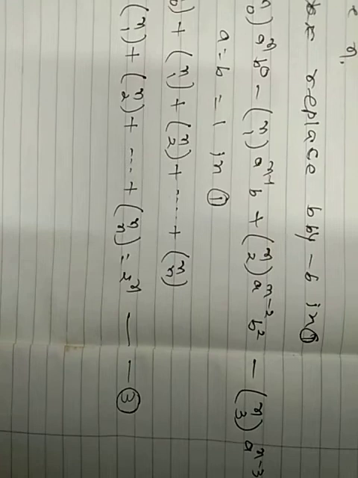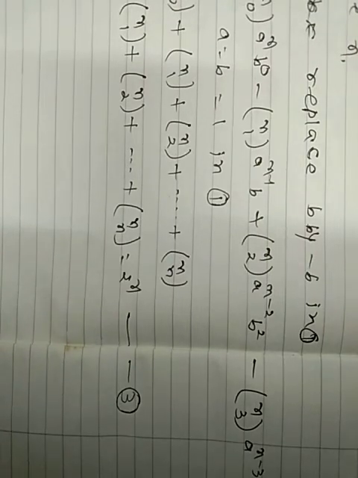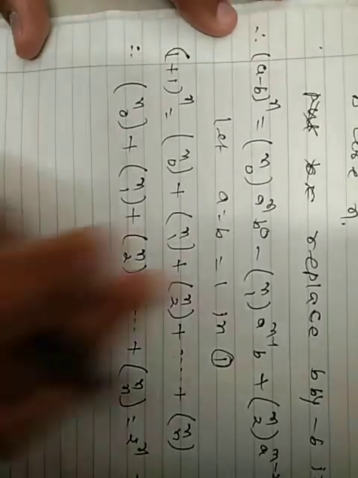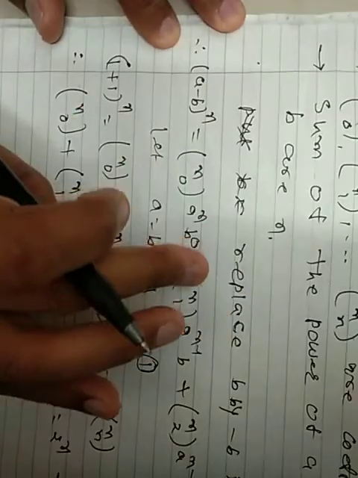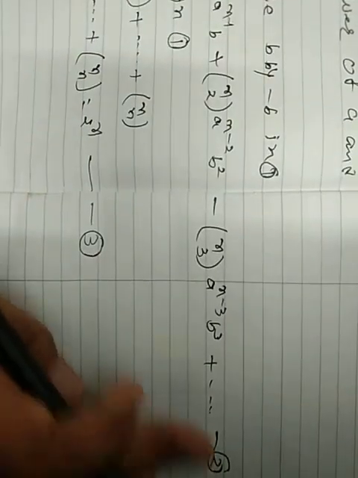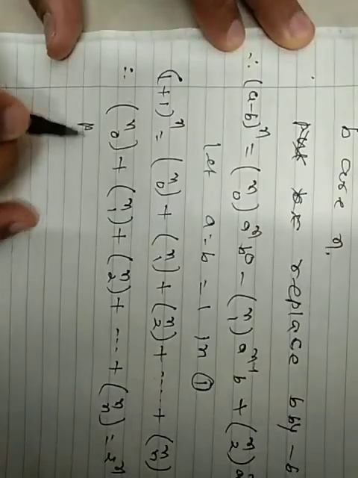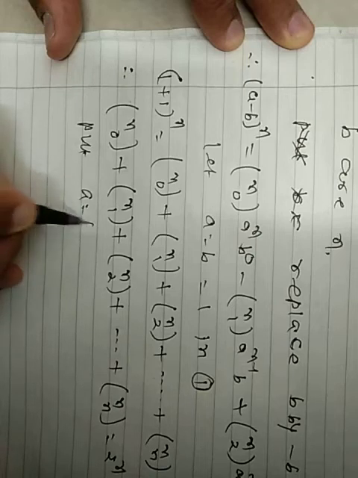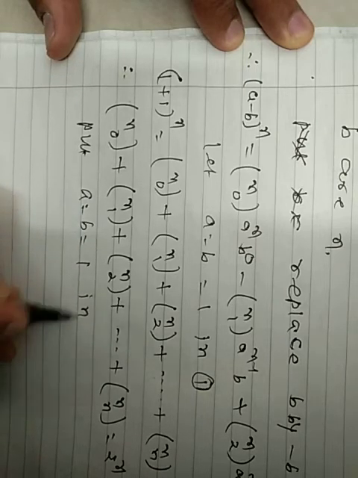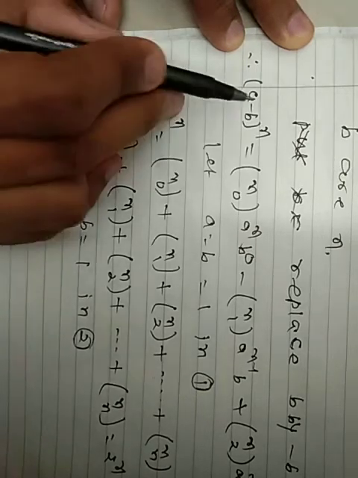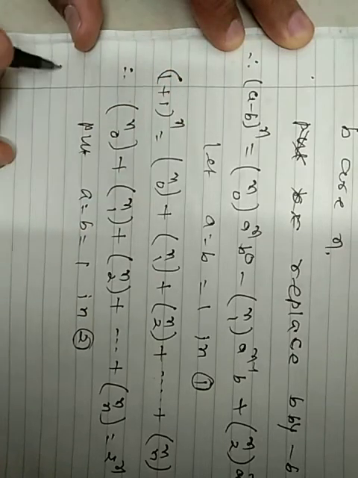Most important result. Okay. Now put a and b equal to 1 in equation number 2. Therefore 1 minus 1 raised to n.